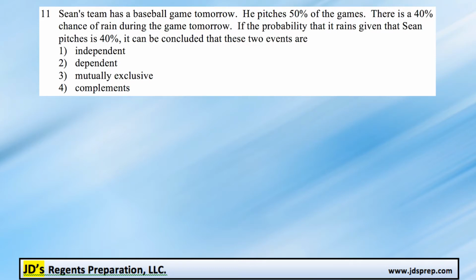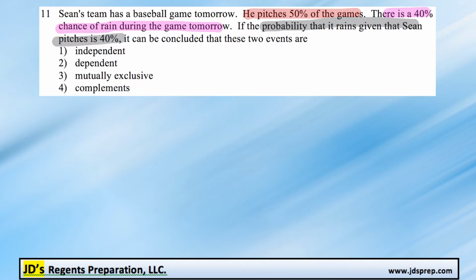This is problem number 11 from the June 2016 Algebra 2 exam. So Sean's team has a baseball game tomorrow, and we know that he pitches 50% of the time. We're also told that there is a 40% chance of rain during the game tomorrow. If the probability that it rains, given that Sean pitches, is 40%, it can be concluded that the two events